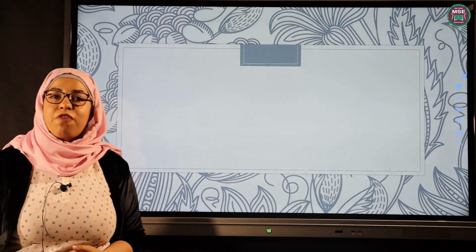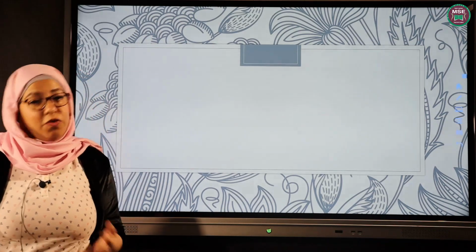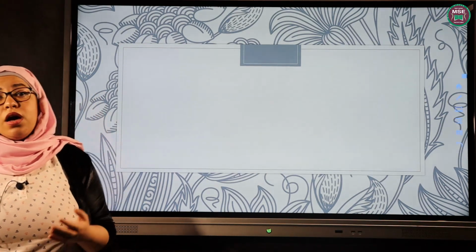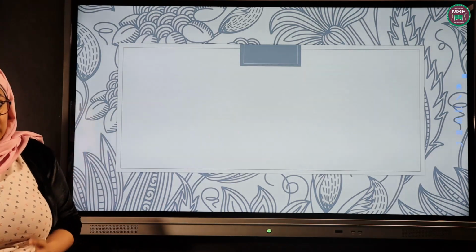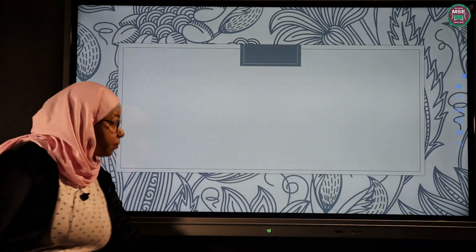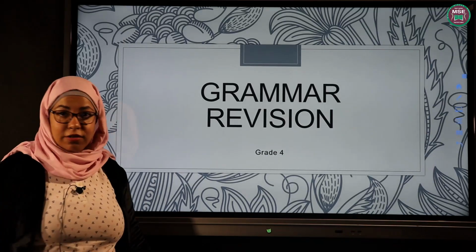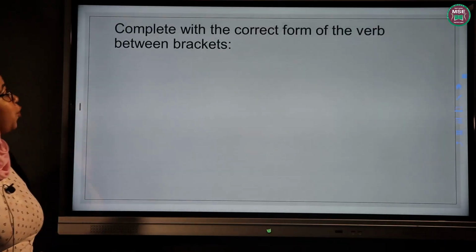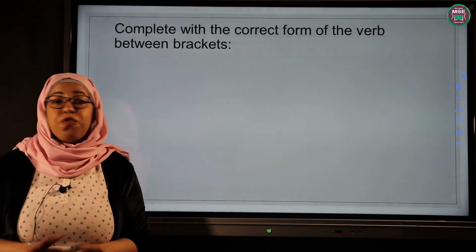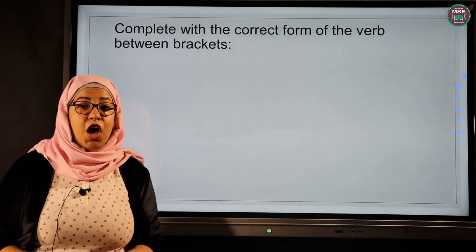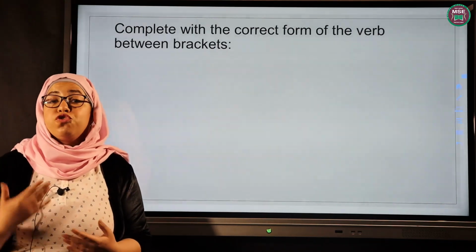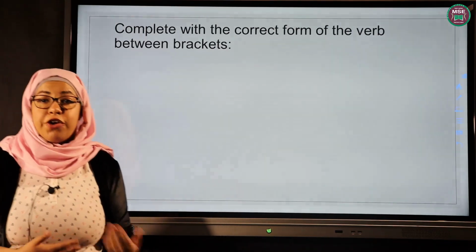And today we're going to revise some of the grammar rules, or all of the grammar rules actually, that we have taken through the second term of our school year. So let's start. The first question we have is: complete with the correct form of the verb between brackets. Before I start, I'm going to leave you some time after each sentence, so you try to solve it on your own, and then check your answers with me.